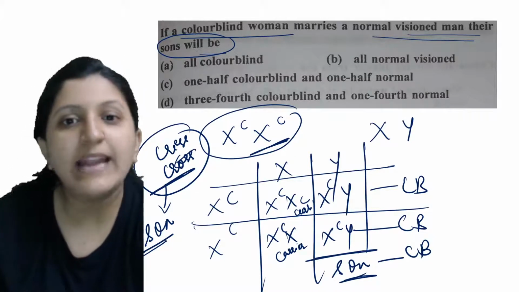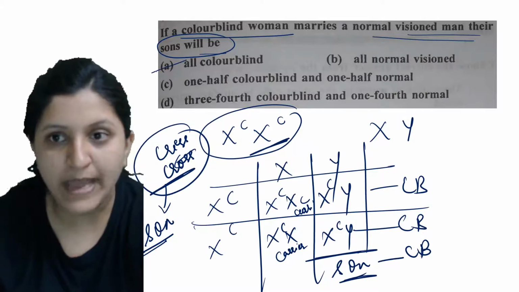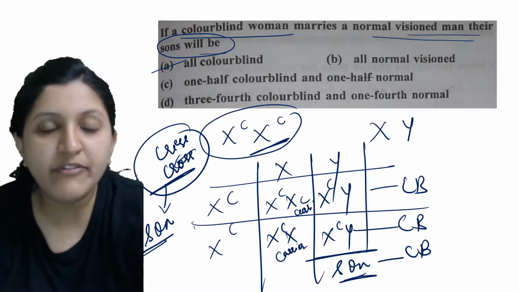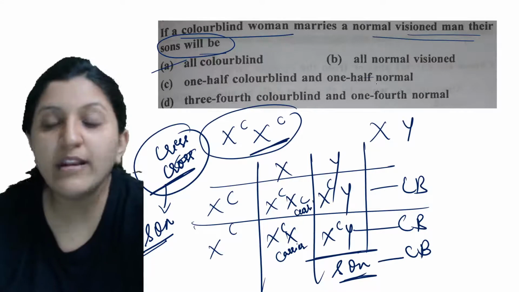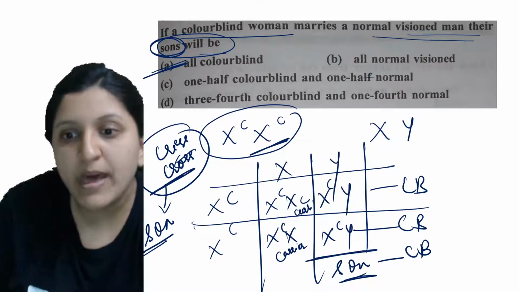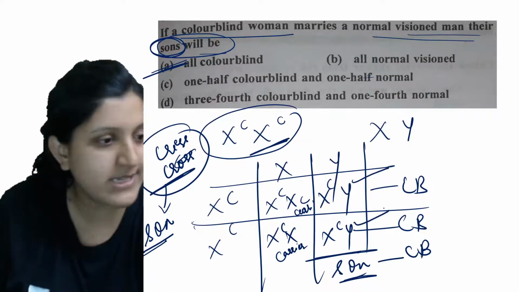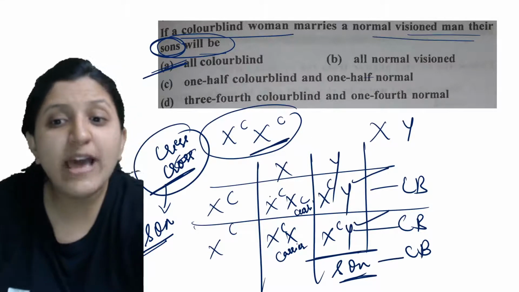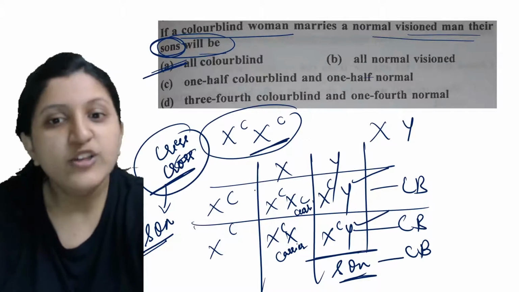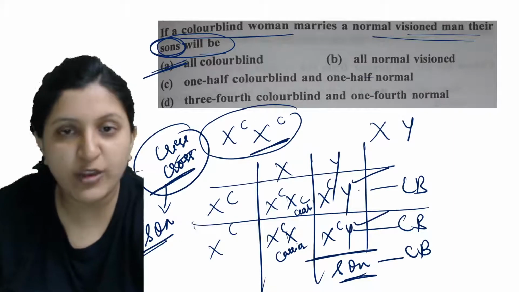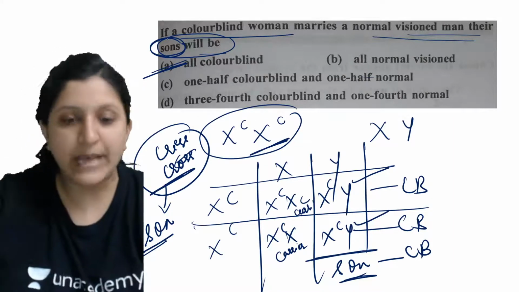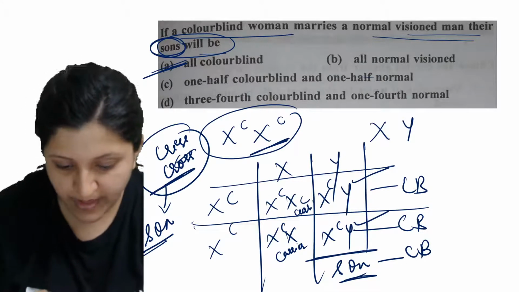Okay, so in that case all of them are colorblind. Normal vision is given, one half is colorblind, the other half is normal, so 3/4 are colorblind. Now they are asking only about the son, so all of them are colorblind. They are not asking about a female here, they are asking about the male. So the son is going to be colorblind because the mother is affected. All right.